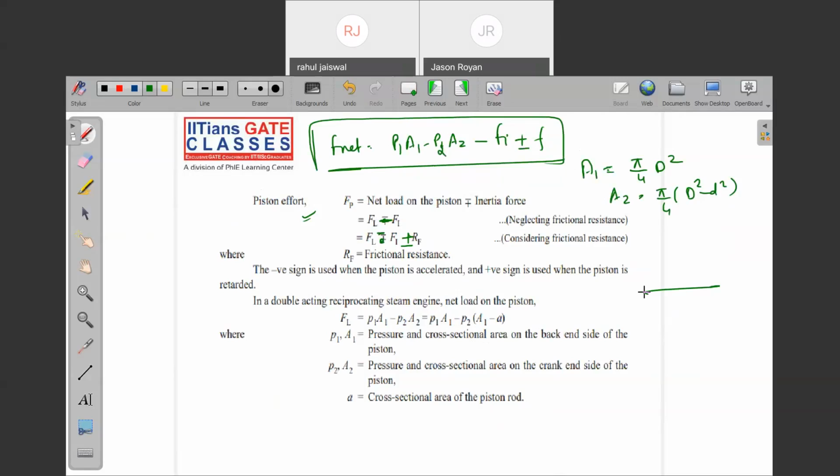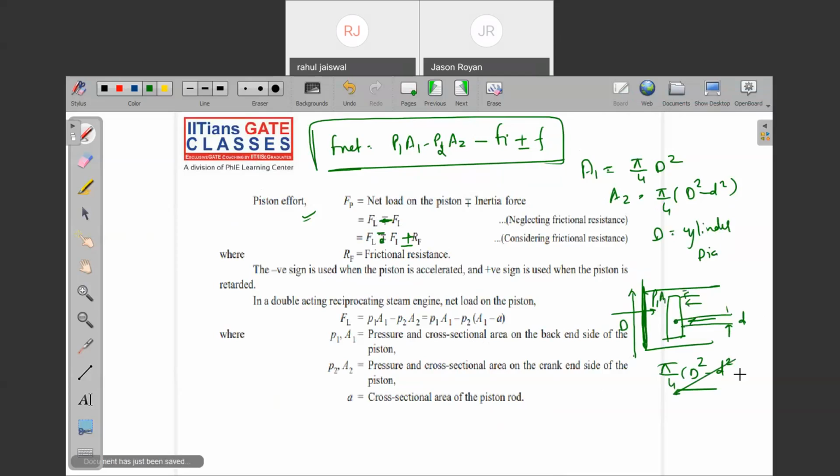If you look at the diagram, from the cover end, whatever pressure is acting, it acts on the bore diameter, the cylinder diameter. Yes or no? But at this side, due to the connecting rod diameter, leaving out this d, it is acting on pi by 4 (D square minus d square).